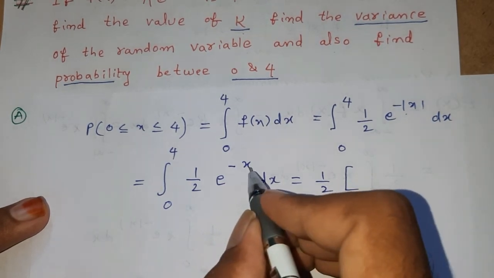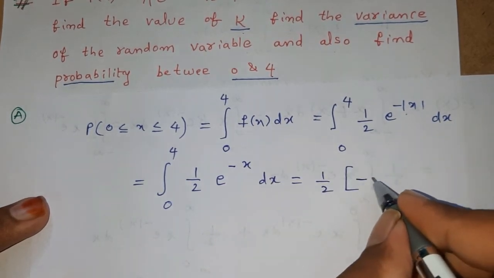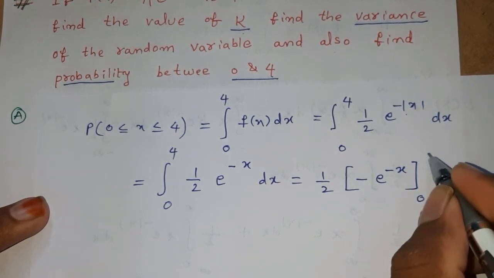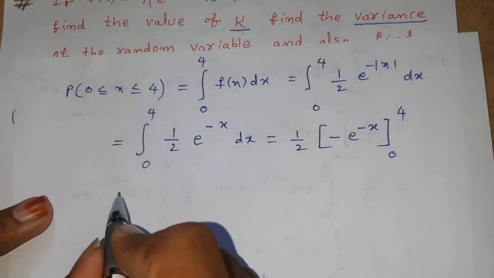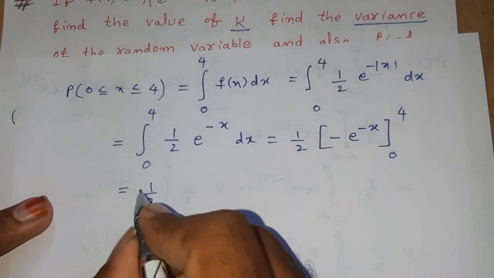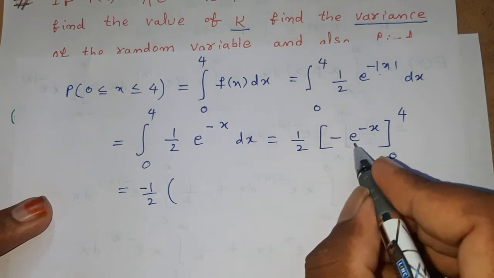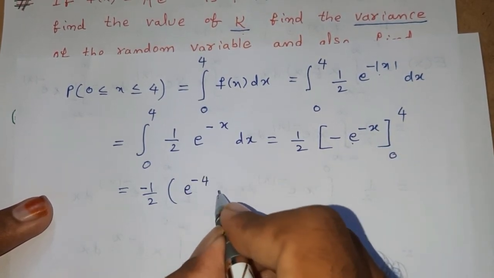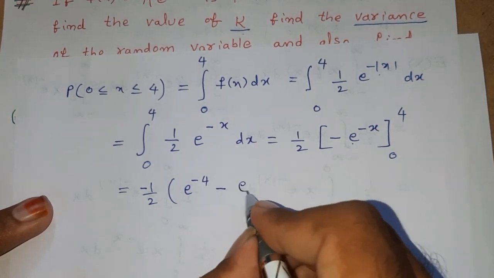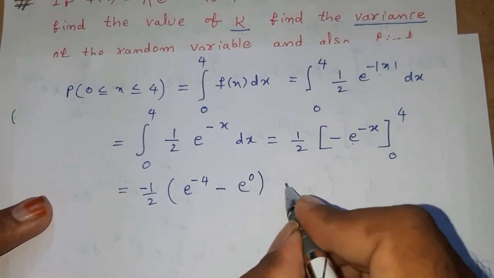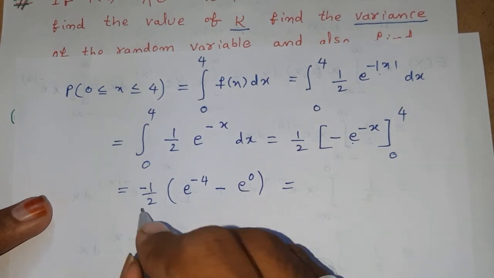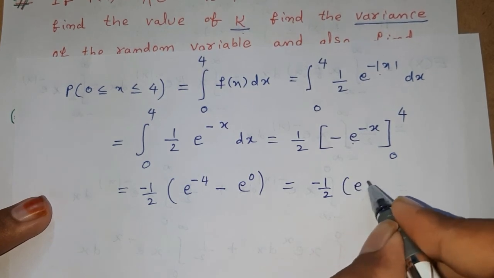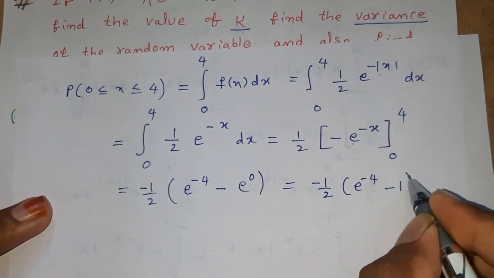Here 1 by 2 is constant. Let us find the integration for e power of minus x, that is minus e power of minus x within the limit 0 to 4. Okay, let us apply the limits for this expression. Minus 1 by 2 is constant, e power of minus 4 minus e power of 0. That is, e power of 0 means 1, so minus 1 by 2 into e power of minus 4 minus 1.